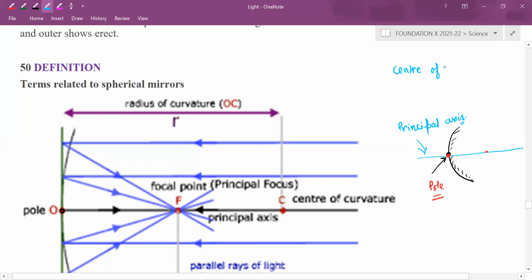Center of curvature, radius of curvature, pole, principal axis. Any doubt? Anyone is having doubt? Please let me know. This is center of curvature. Anyone is having doubt?